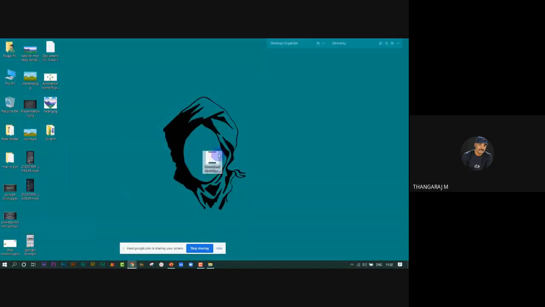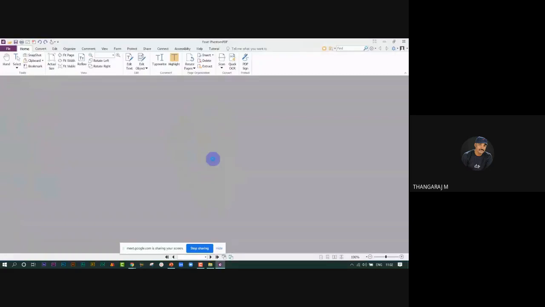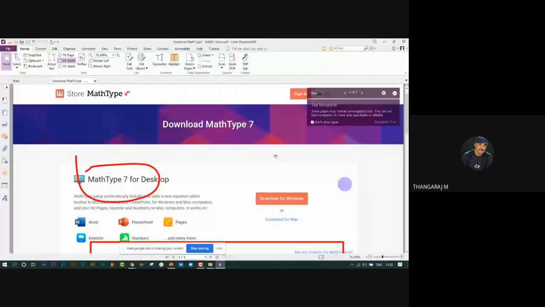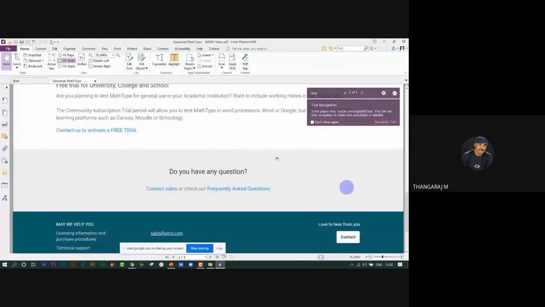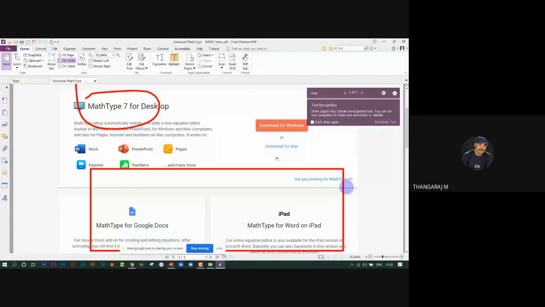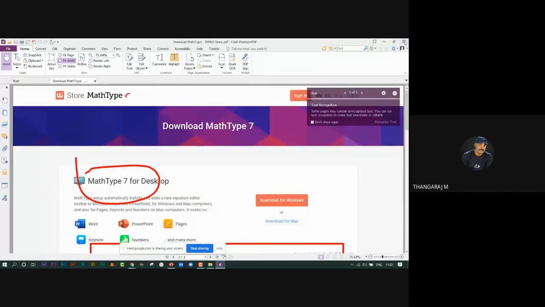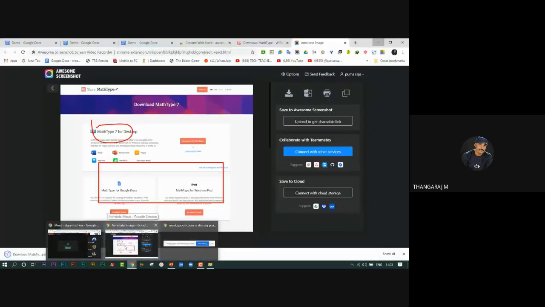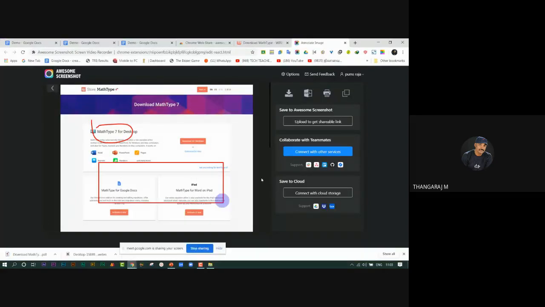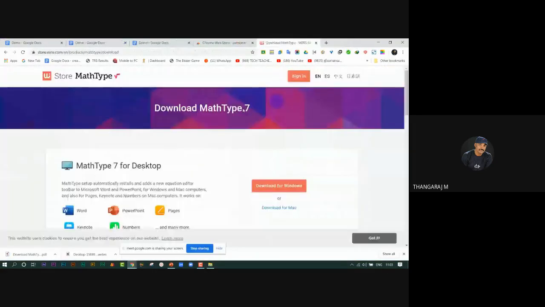Download math type. This is the PDF file. Download. I think this tool is very useful to us. Just okay. I show you another useful tool.